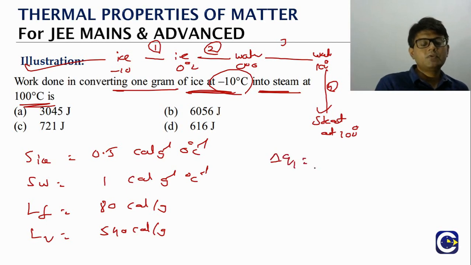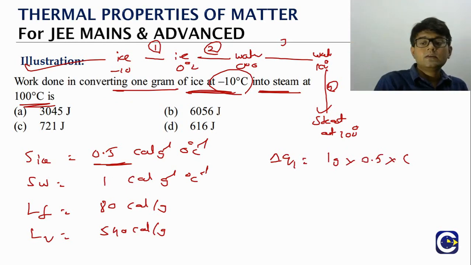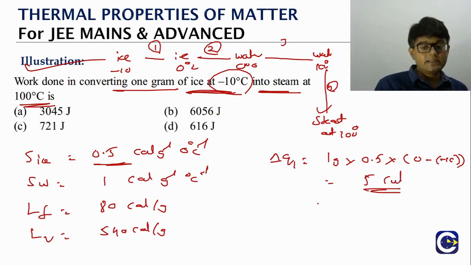So for the first step, what is the heat change required? Mass is 1 gram. So 1 gram into specific heat capacity of ice, which is 0.5, into delta T. We are bringing from minus 10 to 0, means 0 minus of minus 10. Everything is in terms of mass in gram, and the specific heat is in calorie per gram, and the temperature is in Celsius. So finally it will be 5 calories. That is the delta Q1. Simple m s delta T formula.